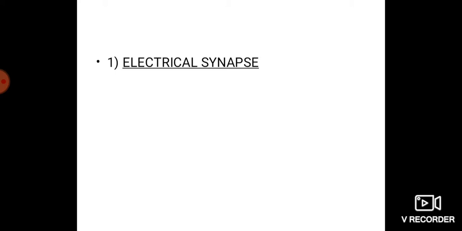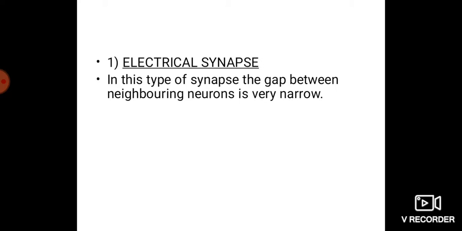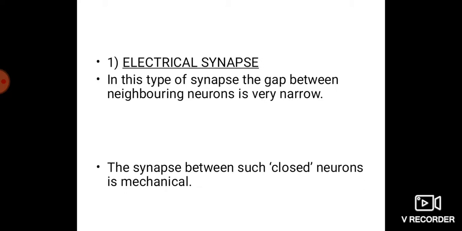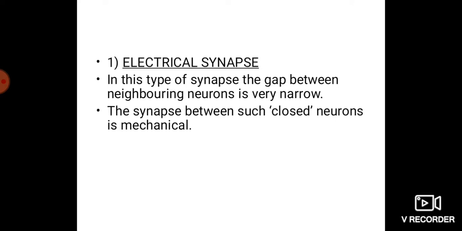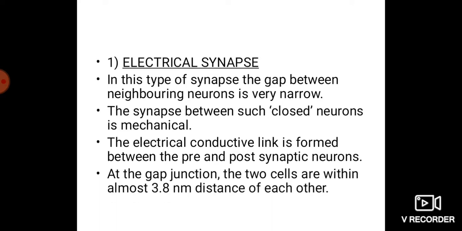There are two types of synapse. One, electrical synapse. In this type of synapse, the gap between neighboring neurons is very narrow. The synapse between such closely placed neurons is mechanical. The electrical conductive link is formed between pre and postsynaptic neurons. At the gap junction, the two cells are within almost 3.8 nanometer distance of each other. That is, the presynaptic and the postsynaptic terminal are so close to each other. The connection between them is mechanical.